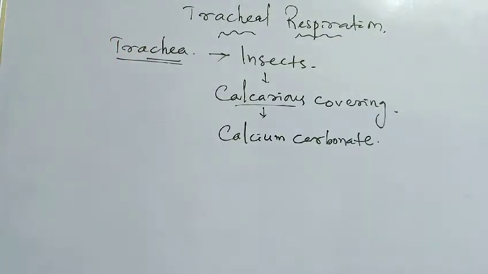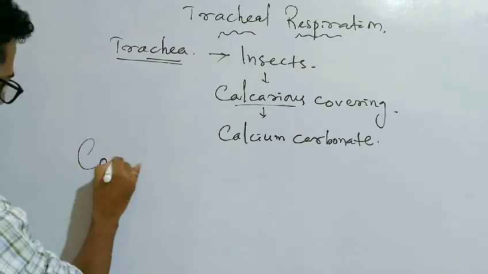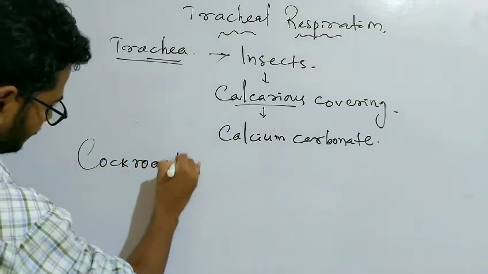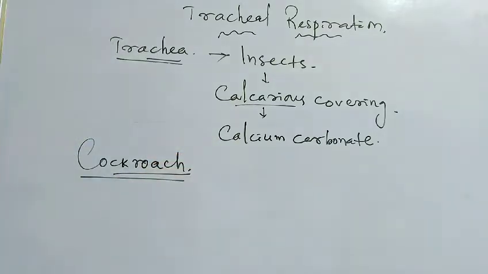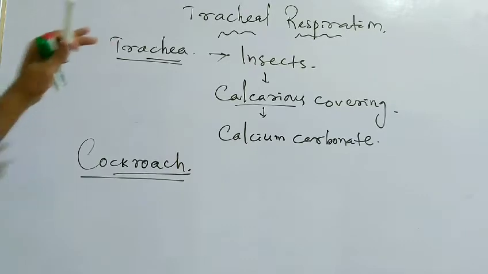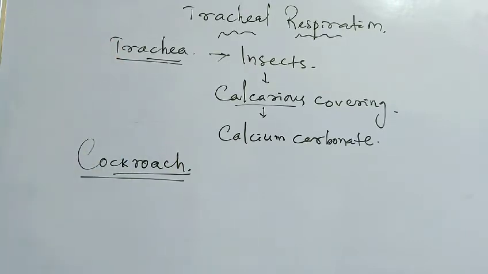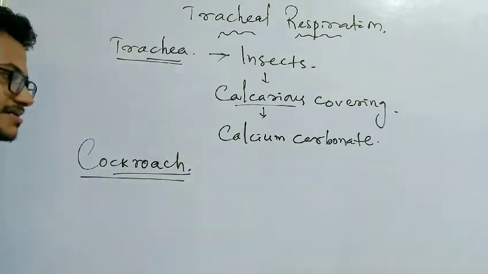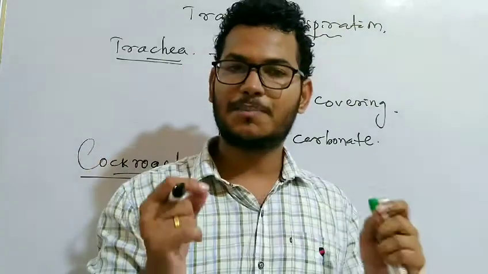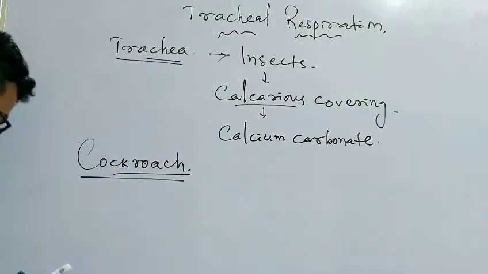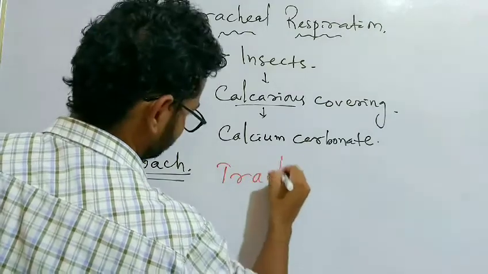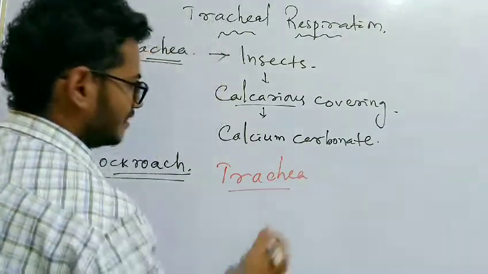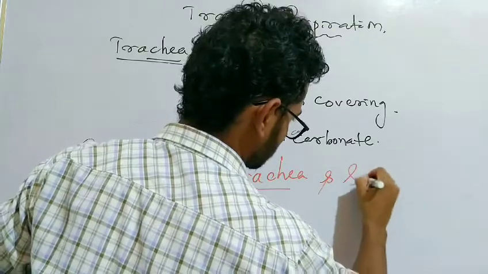We will take the example of cockroach. Cockroach is an example of an organism that respires through the tracheal system. In the tracheal system of respiration, the important parts of the respiratory system are the trachea and the spiracles.